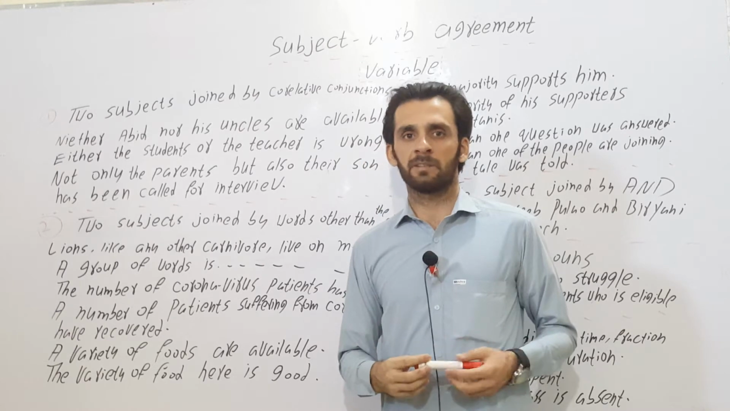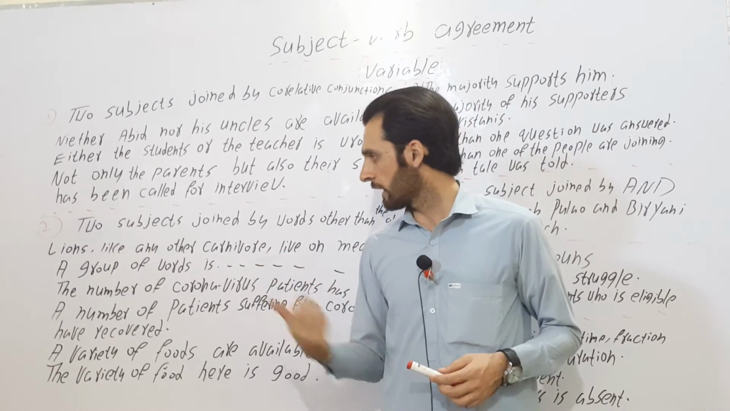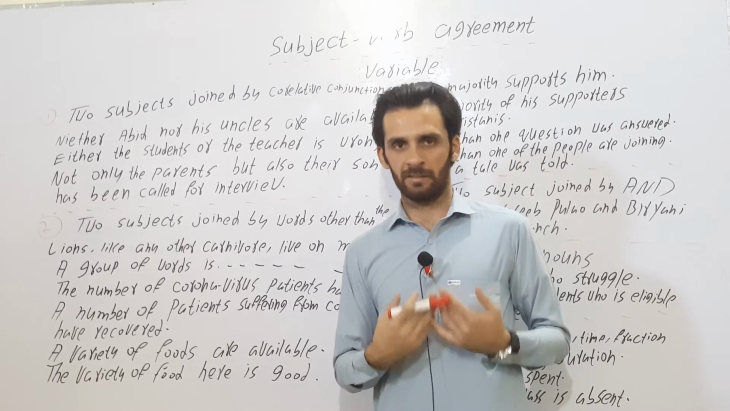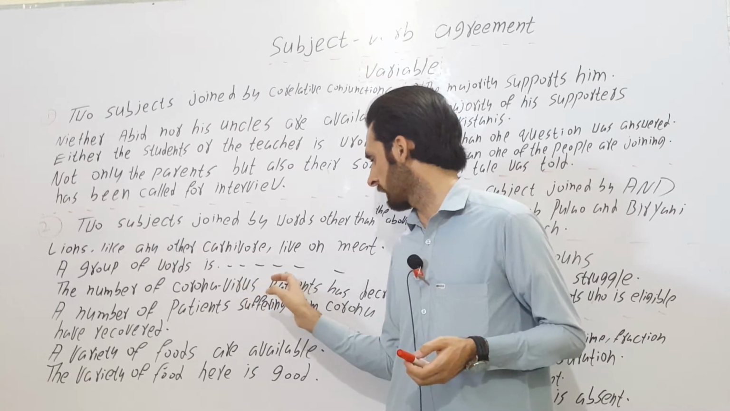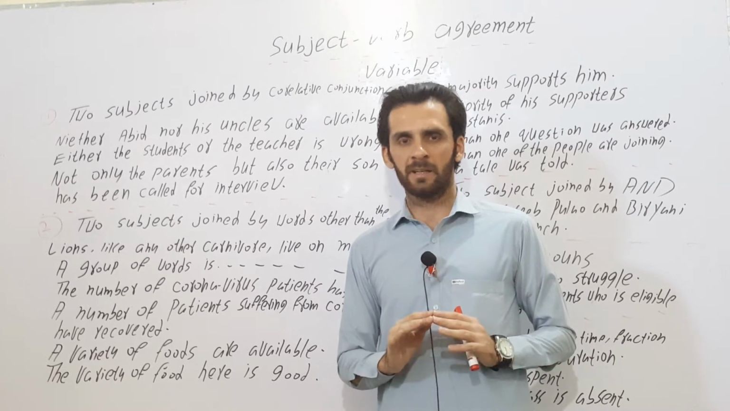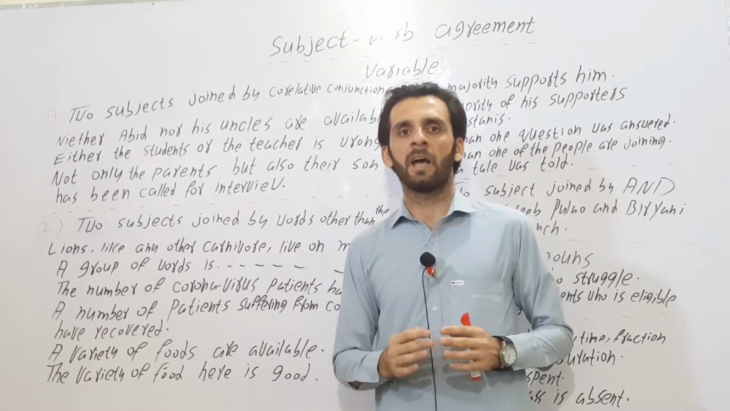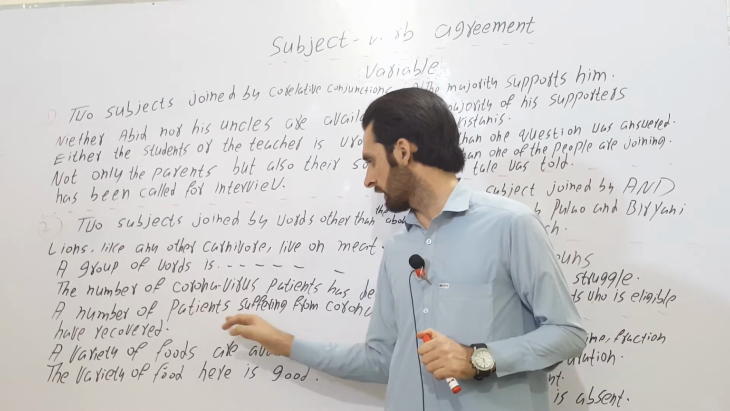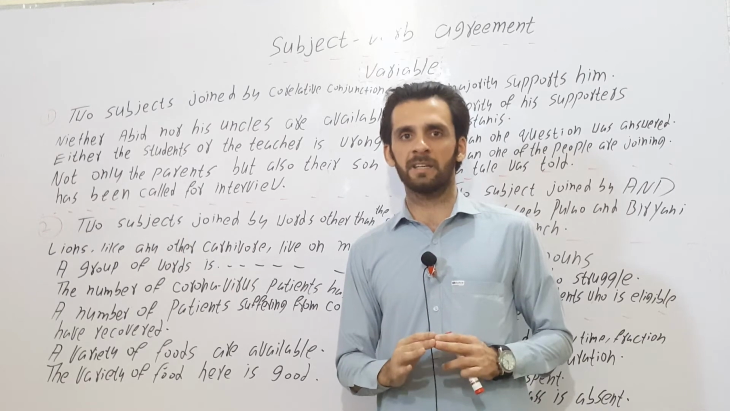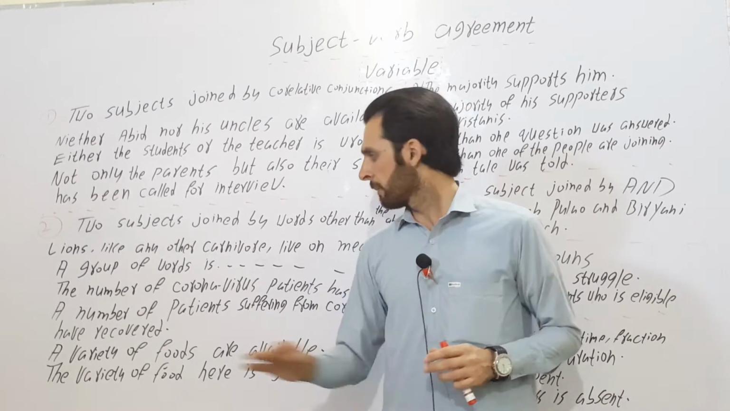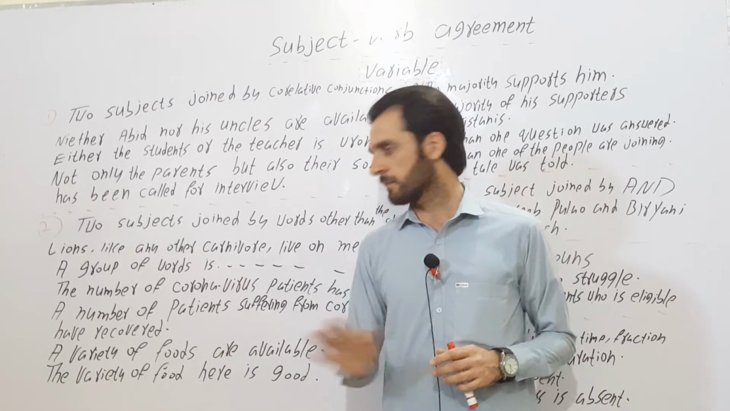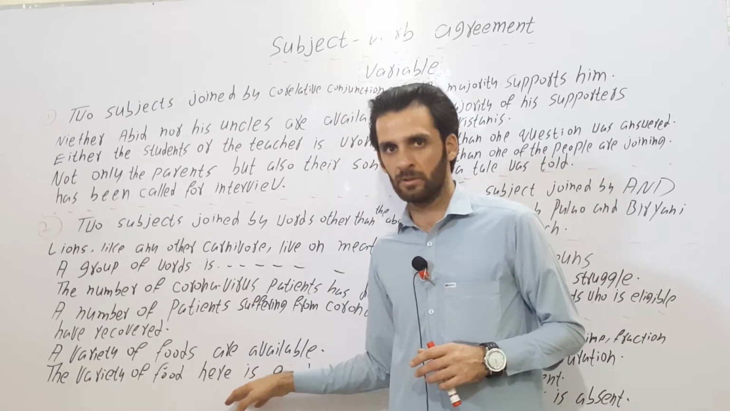There are some exceptions to this rule. The number of will be treated as singular. The number of coronavirus patients has increased, not have increased. A number of will be treated as plural. A number of patients suffering from corona have recovered, not has recovered. Similarly, a variety of will be treated as plural. A variety of foods are available, and the variety of food will be treated as singular. The variety of food here is good, not are good.